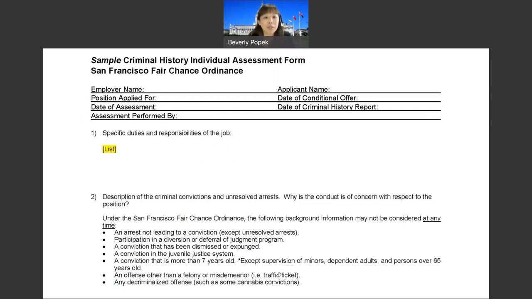But what I would do is certainly make sure that the date of assessment is accurate, because if you're keeping all of these documents and forms, which you should be doing, your date will show that this is the second assessment. You can even cross out assessment. You could put reassessment, make this form your own. And again, this is the bare minimum information that should be on your forms.